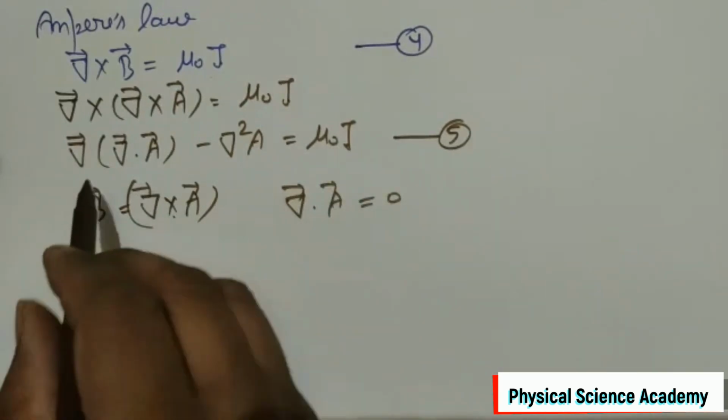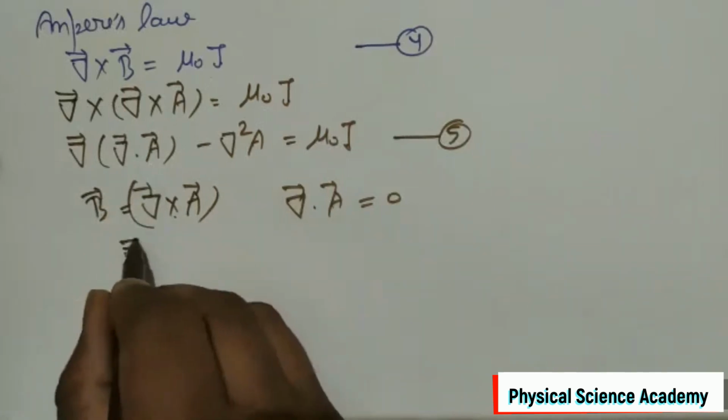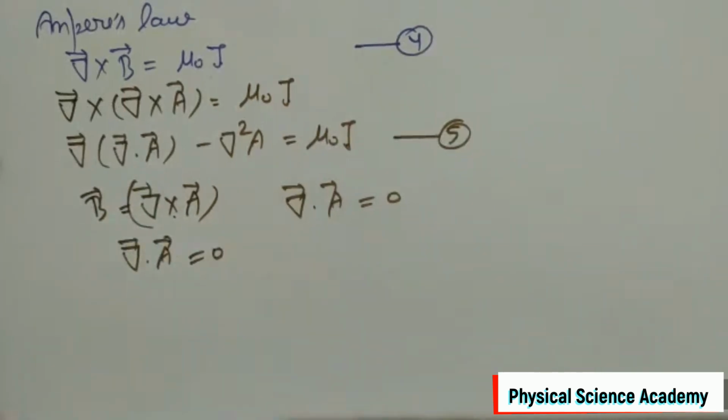Therefore, we can also set divergence of A equal to 0.